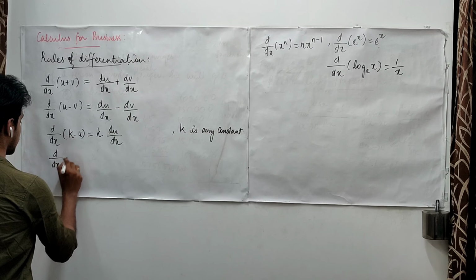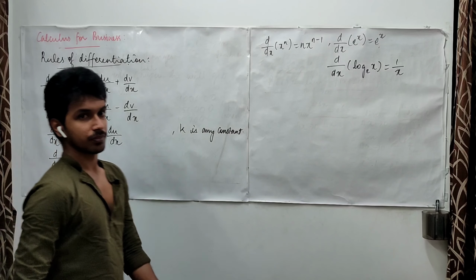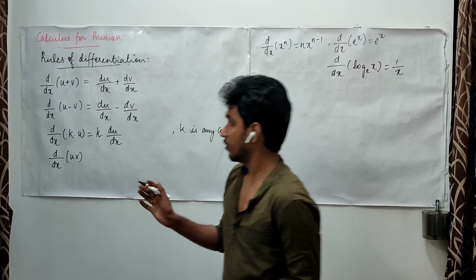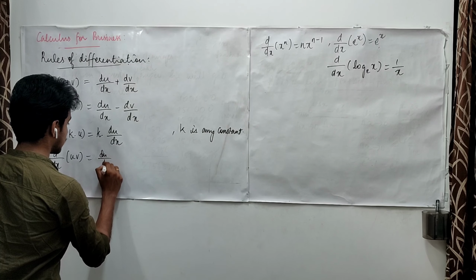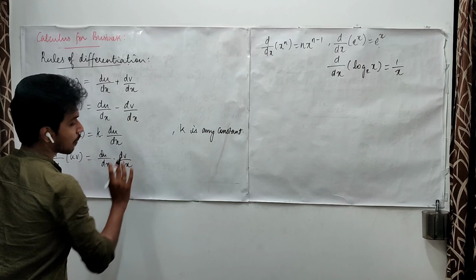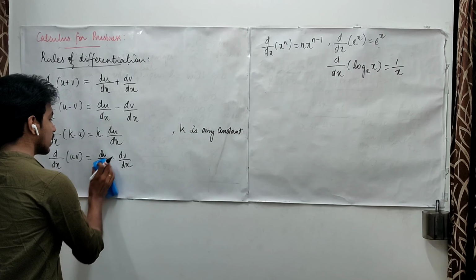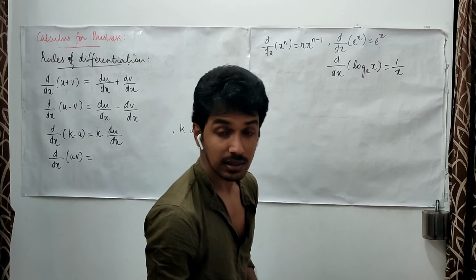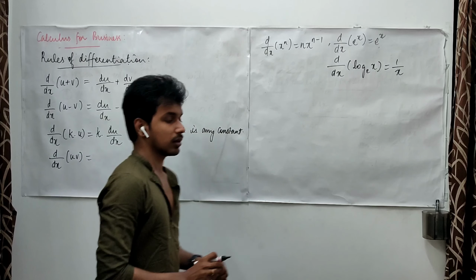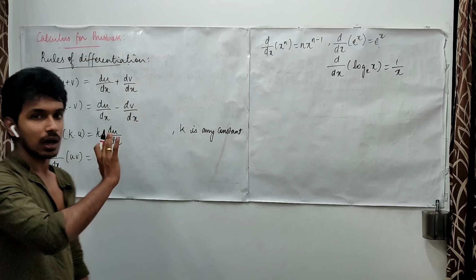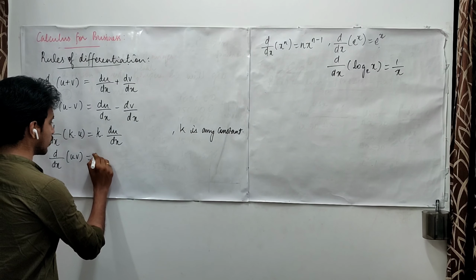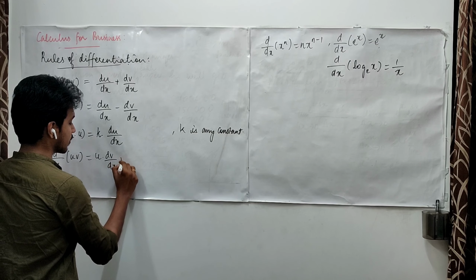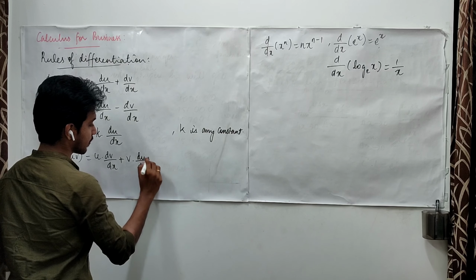Next comes the product of two functions. Here we may expect to get this, but this is not happening here. If you get into the technical details, it will take time for you to understand, and if you want, yes, of course, that will be done soon. But as of now, I am not going to give you the technical details. I am just going to give you the actual thing happening here. That is u times dv upon dx plus v times du upon dx. Right?